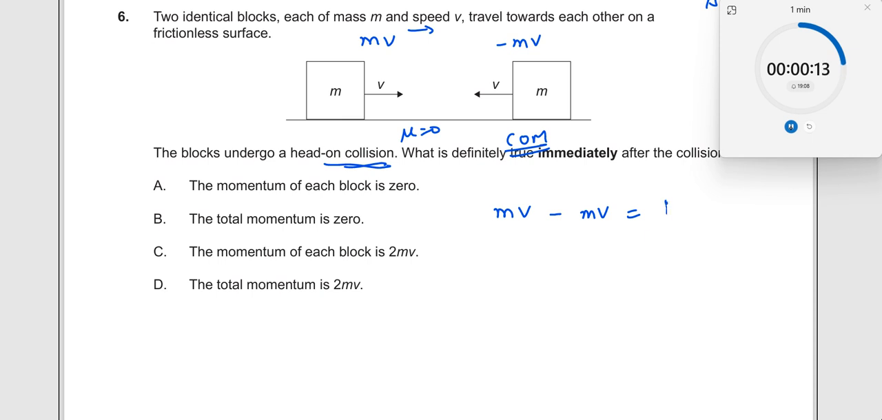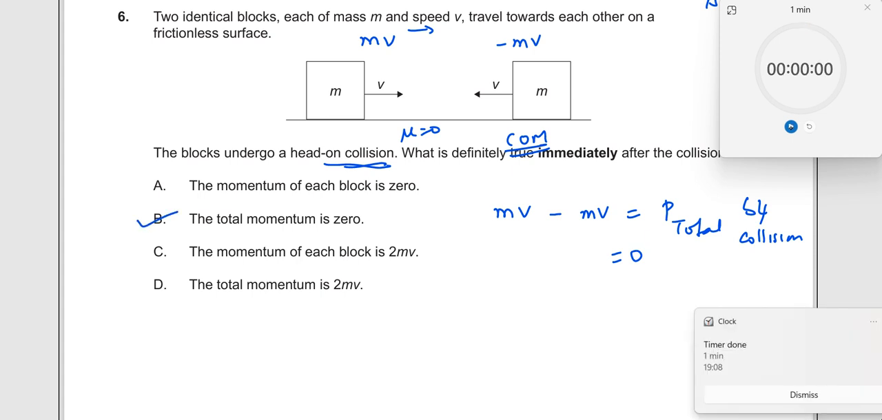So this is the total momentum P before collision, which should be equal to 0. Similarly, the momentum after collision should also be 0. So what should be the right answer over here? The total momentum is 0. B. Okay. Let us go to the next question.